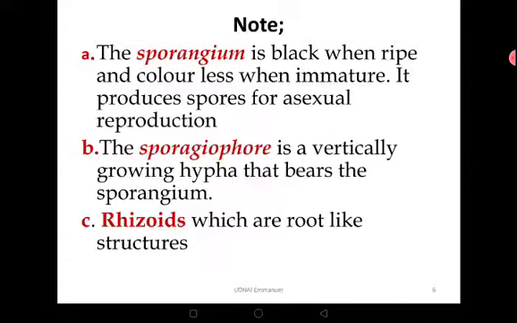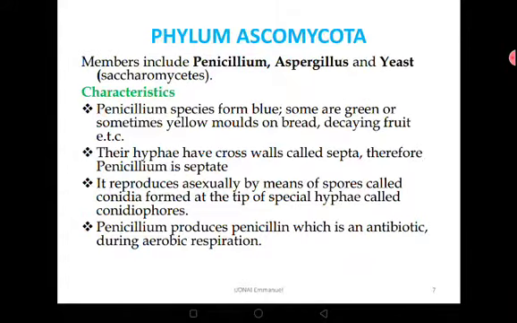They just wait for suitable conditions to germinate and grow. The sporangiophore is a vertically growing hypha that bears the sporangium, keeping it up above for easy dispersal of the spores. Then you saw the rhizoids, which are root-like structures used for anchorage, but also for absorption of moisture, water and nutrients. So that is phylum Zygomycota.